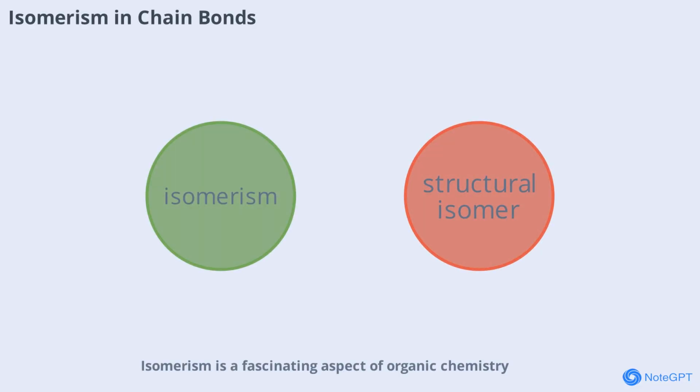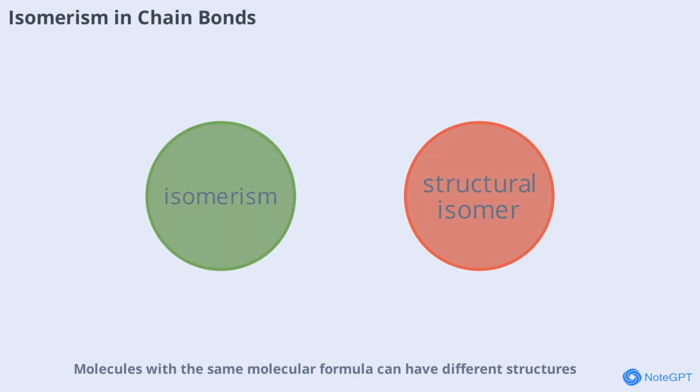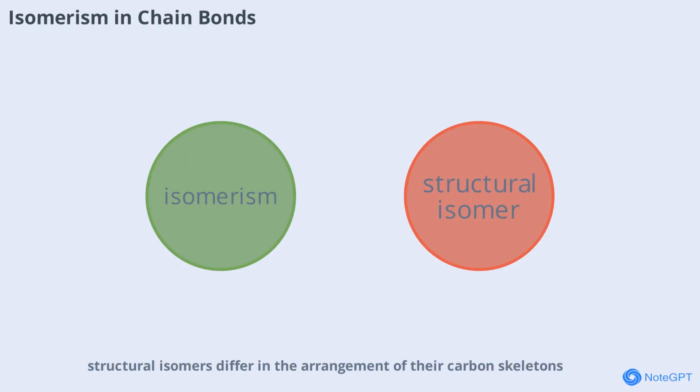Isomerism is a fascinating aspect of organic chemistry. Molecules with the same molecular formula can have different structures known as isomers. In chain bonds, structural isomers differ in the arrangement of their carbon skeletons. This leads to compounds with distinct physical and chemical properties, even though they contain the same atoms.